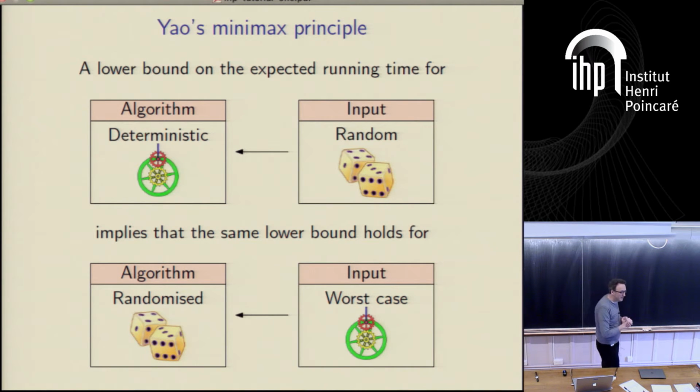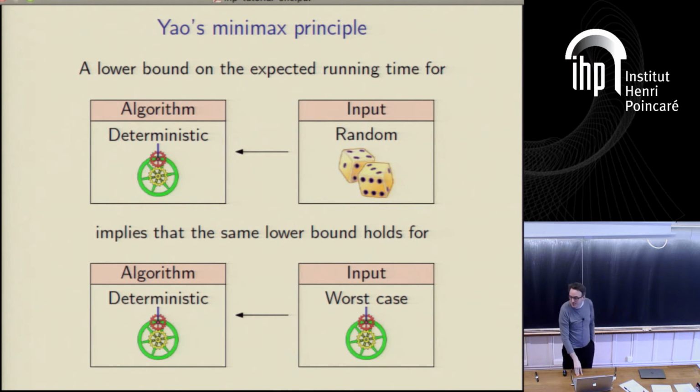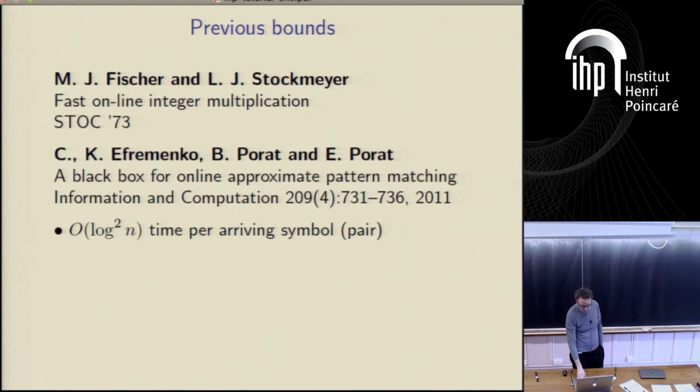And the overall proof technique we're going to use, really for all our methods, relies crucially on Yao's minimax principle. So we're going to try and construct random input distributions for which we're going to show a lower bound for any deterministic algorithm. That's actually what we're going to do. But of course, it's not what you want. What you want is to know that there's a lower bound for any randomized algorithm on any worst case input. And Yao's minimax is going to take us from what we actually do to what we want. And of course, any lower bound for any randomized algorithm is a lower bound for any deterministic algorithm, for those who worry about those sort of things.